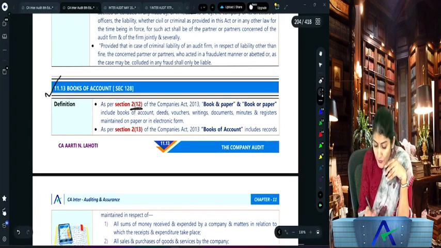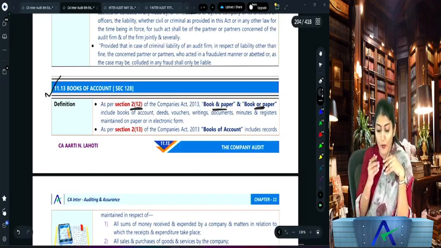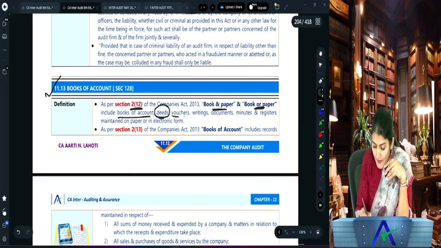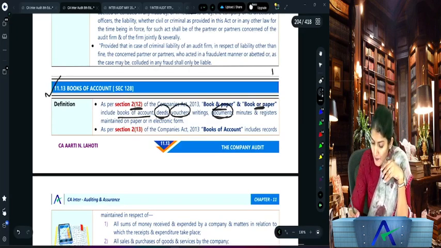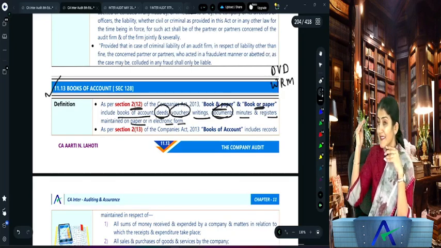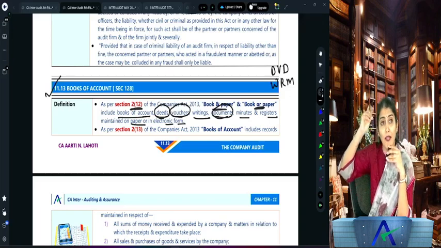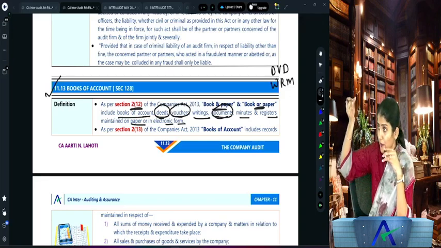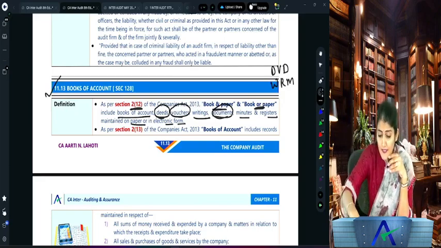And what is Section 2(12)? What do you mean by book and paper or book or paper? One, it includes the books of account, and then it includes the deeds, vouchers and the documents. So that is your DVD, and then the writings, minutes and the registers. So that is the WRM, maintained in paper or in electronic form. Are you understanding this, everyone? It includes the books of account, DVD, WRM. What is DVD? Deeds, vouchers, documents. WRM, writings, registers and the minutes.